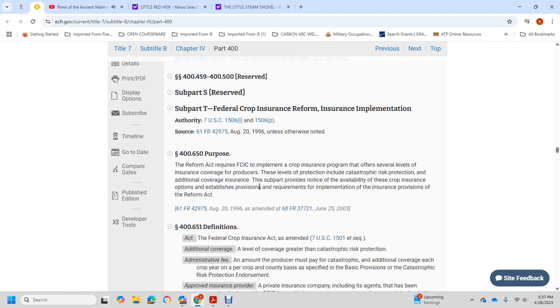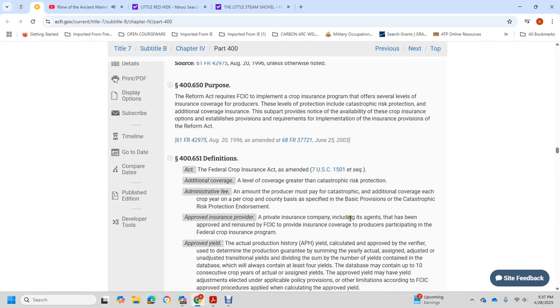The Federal Crop Insurance Act is amended, Title 7 U.S. Code 1501, with additional coverage at a level greater than catastrophic risk protection. Administrative fees and an amount the producer pays apply to the catastrophic and additional coverage for the crop year, per crop and county, under the basic provisions and the catastrophic risk protection endorsement approved with private insurance companies, including agents.